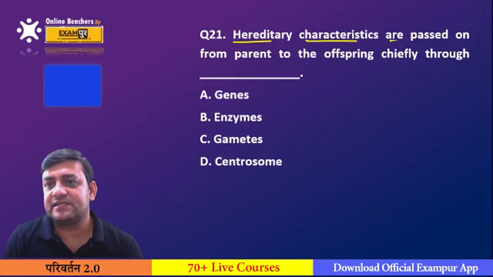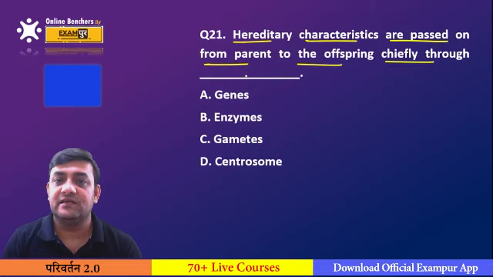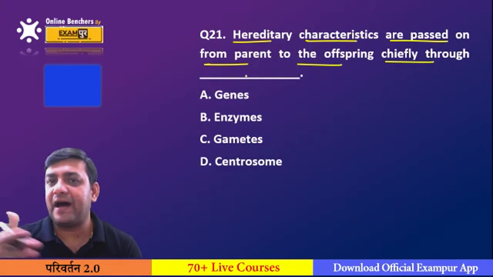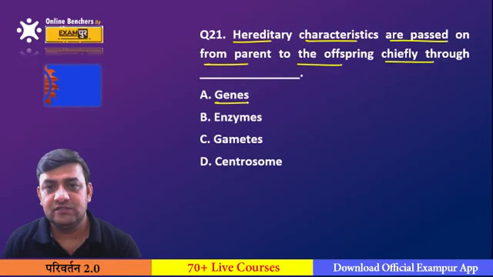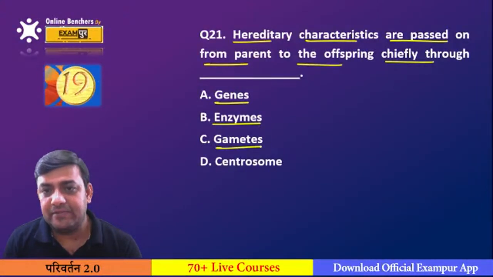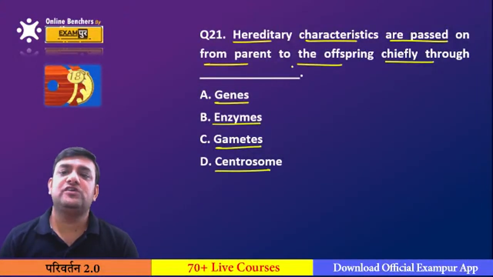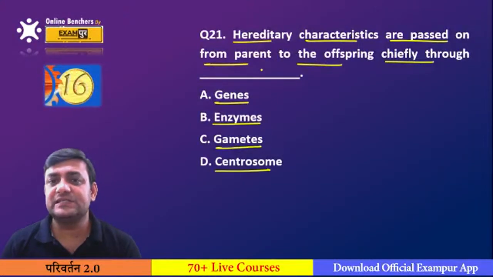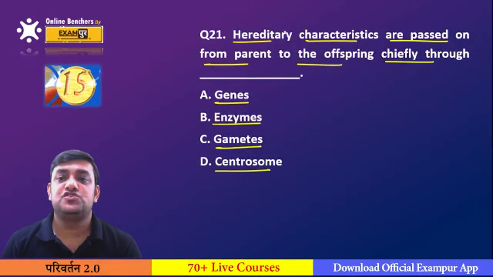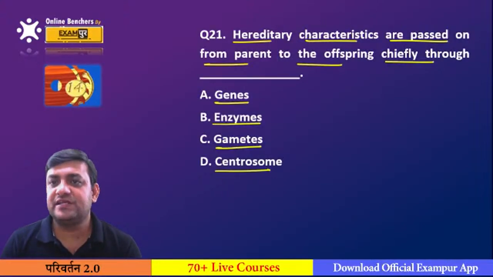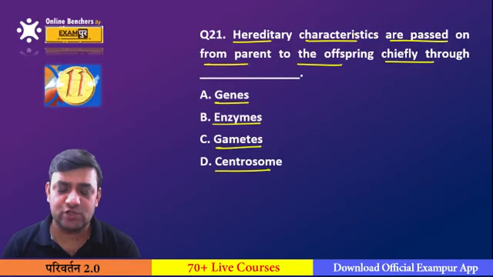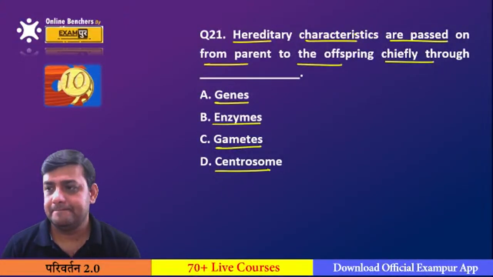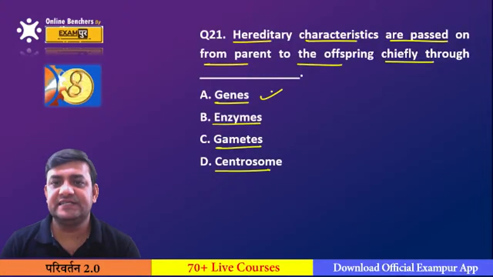Hereditary characteristics are passed on from parent to offspring chiefly through which of the following means? Through the genes, through the enzymes, through the gametes, or through the centrosome. Which of the following is responsible for the transmission of hereditary characteristics from parent to offspring? Now these are science questions, absolutely. You will say it's the genes.